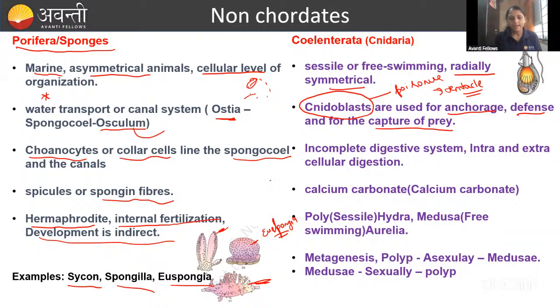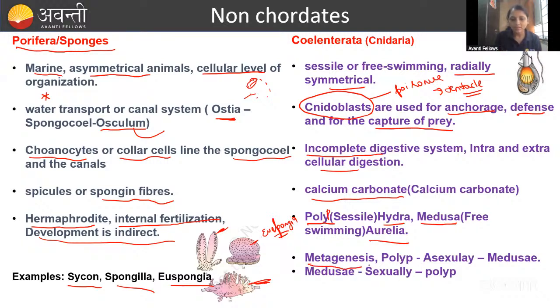Fine. You know that these have an incomplete digestive system. Intracellular and extracellular digestion take place. And they have calcium carbonate covering. Two forms are there. One is the polyp. Polyp is sessile, attached. Polyp example is hydra. And medusa is the free form. Example is Aurelia. It's umbrella shaped, you can see, right? That is nothing but Aurelia or the medusa.